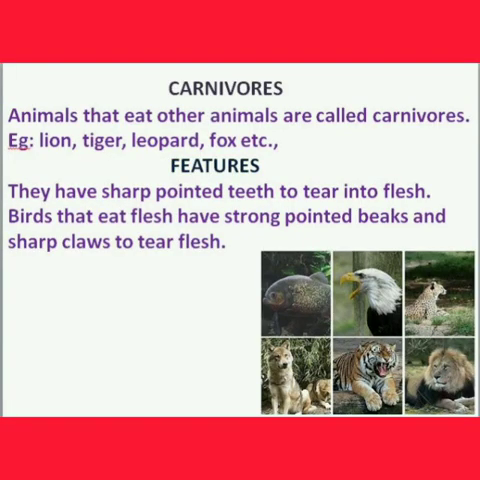Next, carnivores. Animals that eat other animals are called carnivores. That is, flesh-eating animals are called carnivores. Example, lion, tiger, leopard, fox, jackal, etc. Features: carnivores have sharp pointed teeth to tear the flesh. Birds that eat flesh have strong pointed beaks and sharp claws to tear flesh. So carnivores are the flesh-eating or meat-eating animals. Mostly wild animals come in this category.